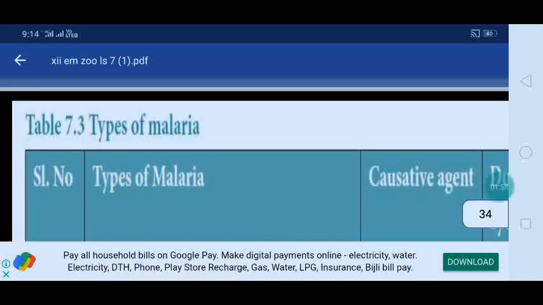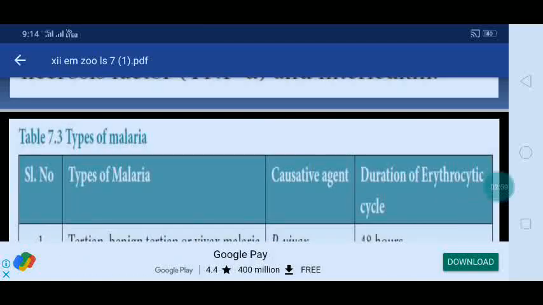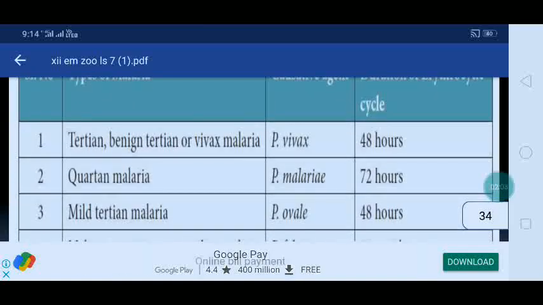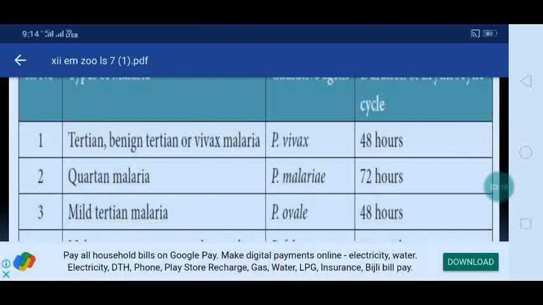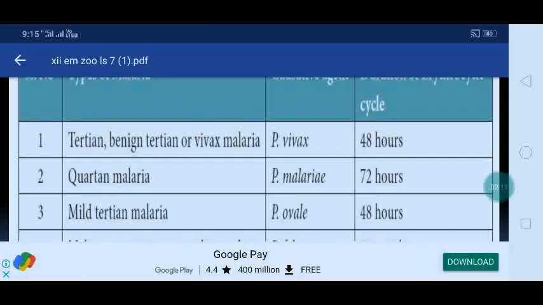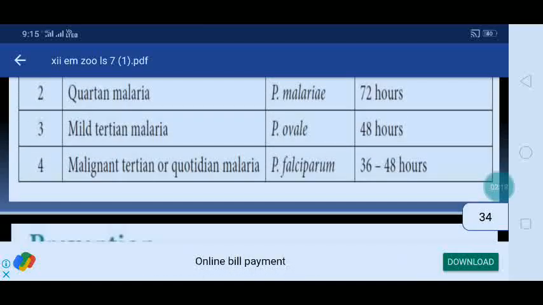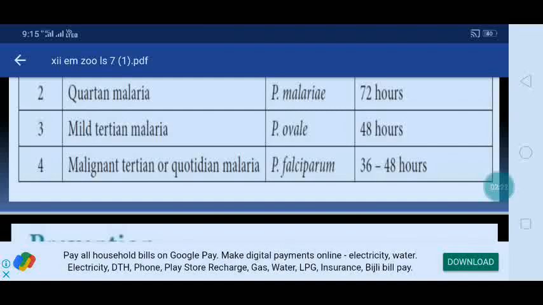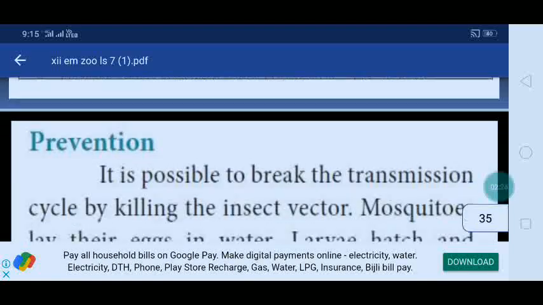Then the types of malaria. Here are the causative agents and the duration of the erythrocytic cycle. Tertian or vivax malaria: Plasmodium vivax, 48 hours. Quartan malaria: Plasmodium malariae, 72 hours. Mild tertian malaria: Plasmodium ovale, 48 hours. Then malignant tertian or quotidian malaria: Plasmodium falciparum, 36 to 48 hours.